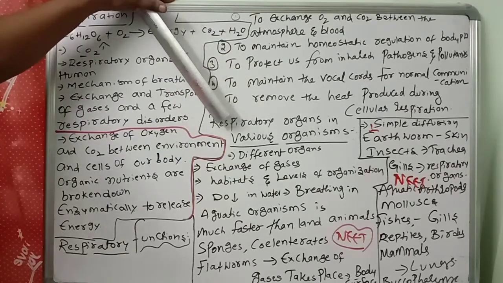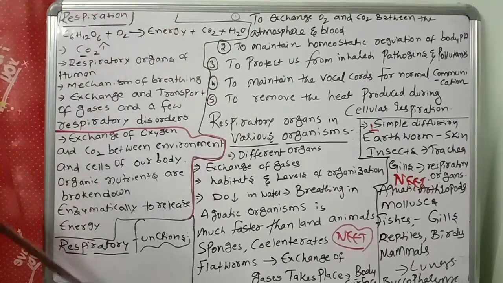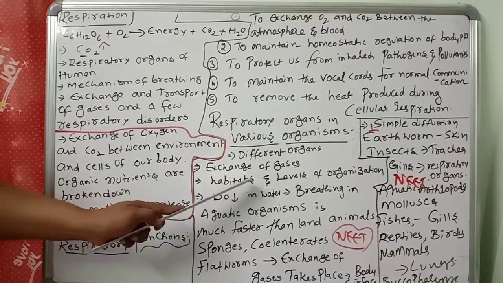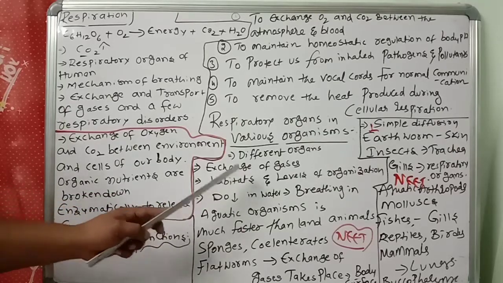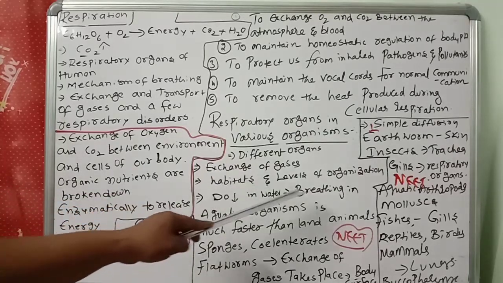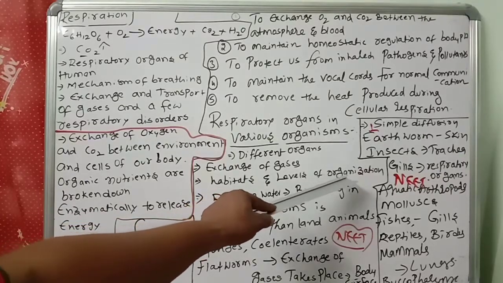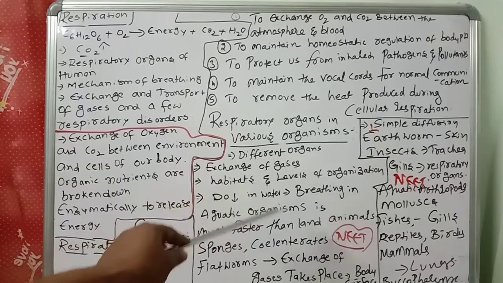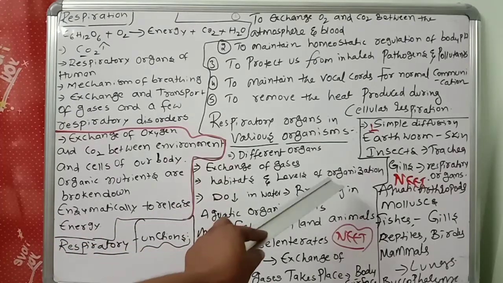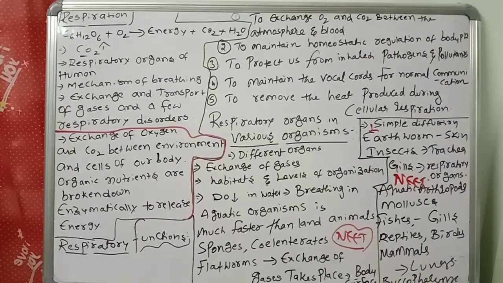Now, respiratory organs in various organisms. Different organs are useful in different animals for respiration. Different animals have different organs for exchange of gases, based upon their habitat. Some live in water and have one kind of respiratory organ; others live on land, with cellular level or tissue level organization, so their respiratory organs are also different.